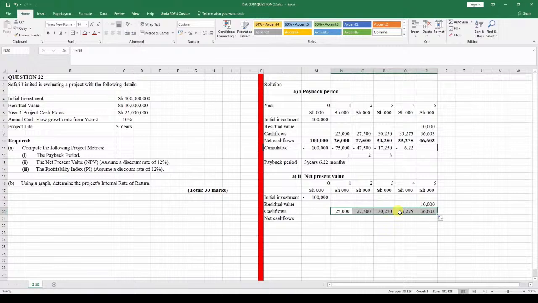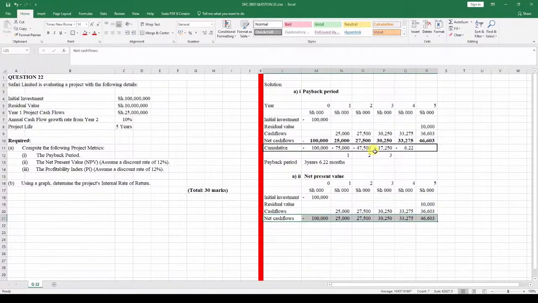So this is how we're going to discount it. The net cash flows, we still pick them from above there. Net cash flows like that. And then we have this value like that. And this is what we're going to discount. These ones over here, these net cash flows.